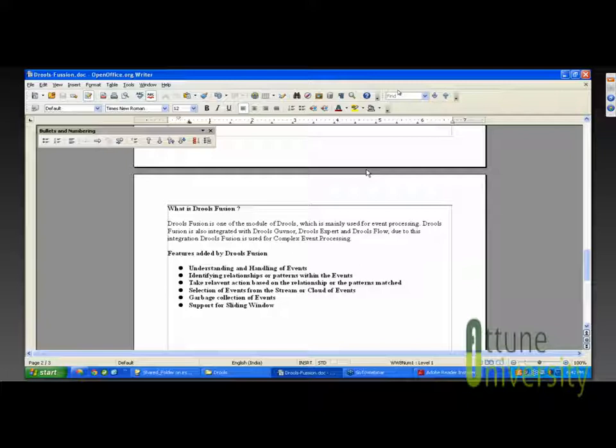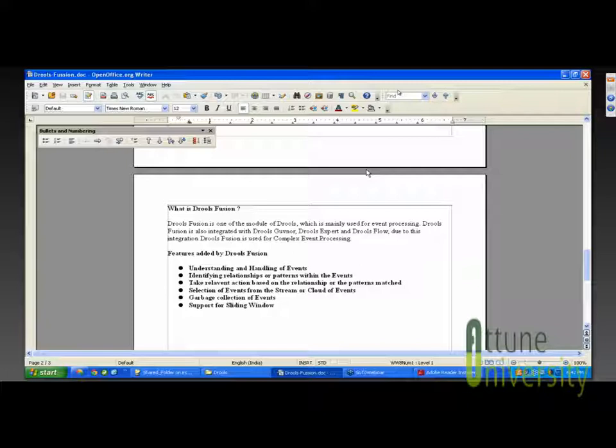There are various features added in Drools Fusion, starting with understanding and handling of events. Fusion has the capability to understand the events which are occurring, and based on the events, it will execute the specific rule. As we saw in the previous example, there was a vehicle event.